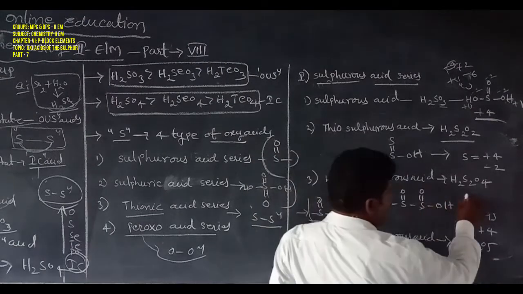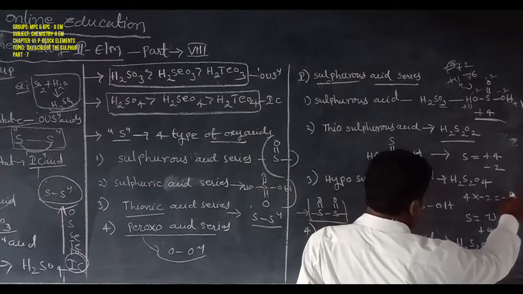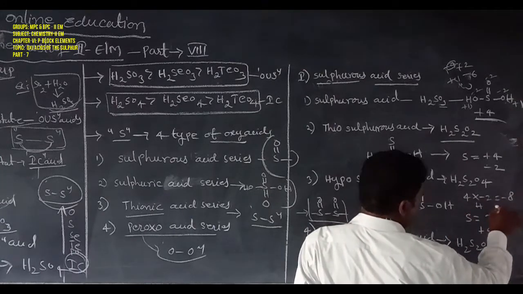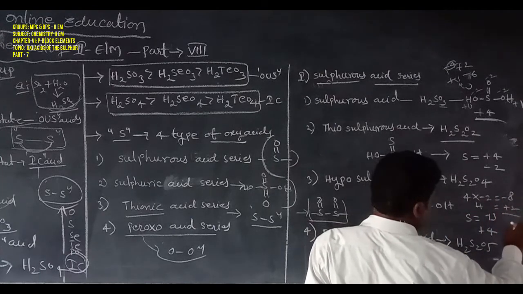Oxygens: 4 times -2 is -8. Hydrogens: +1 +1 is +2. So the total is -6.